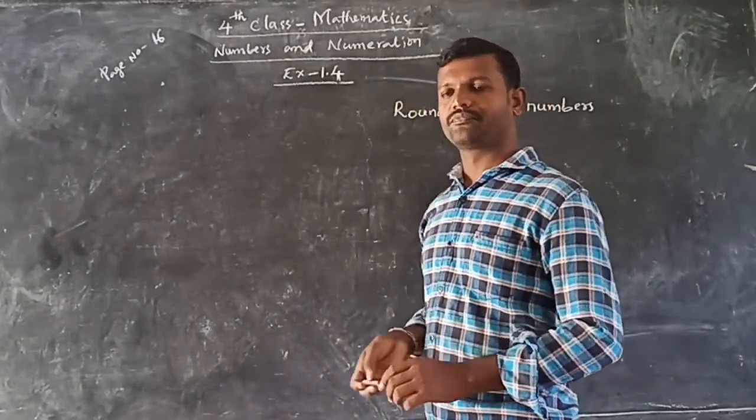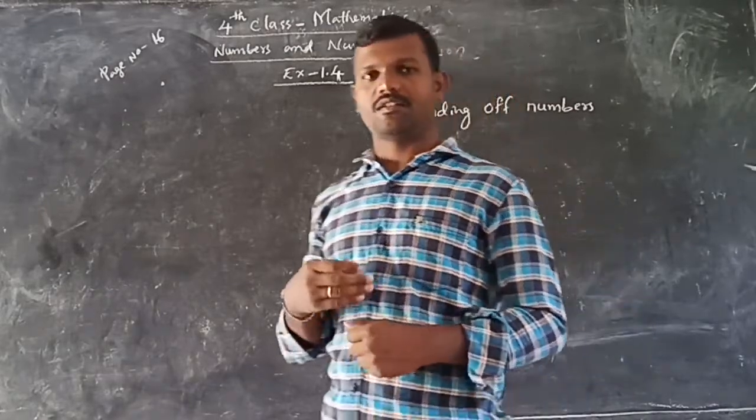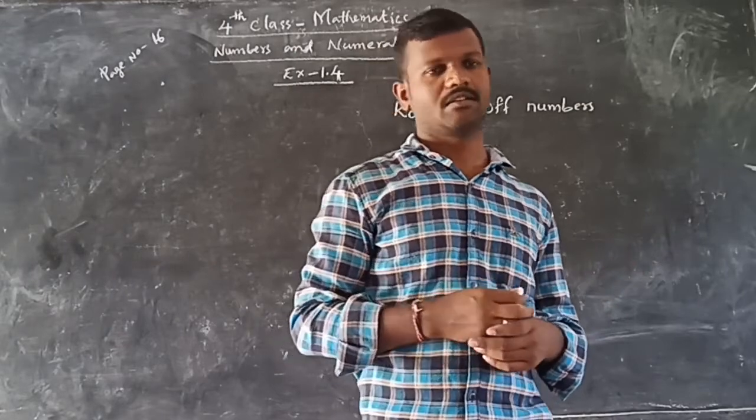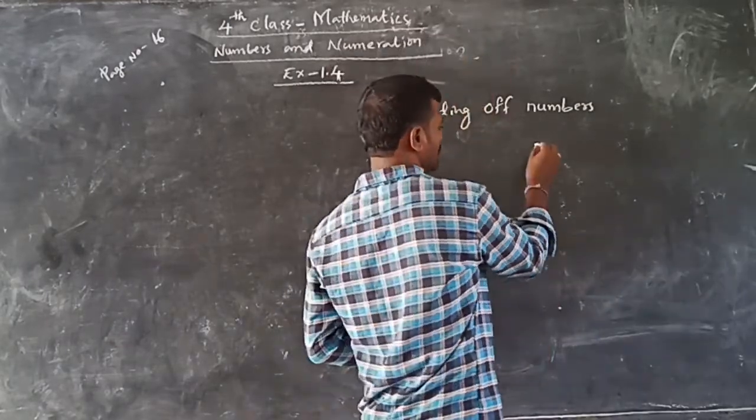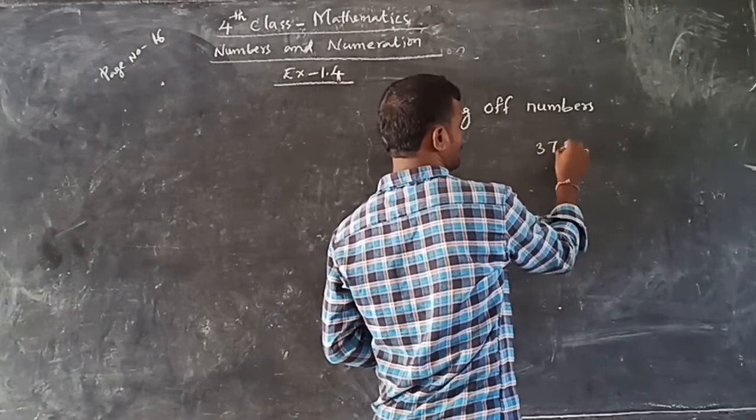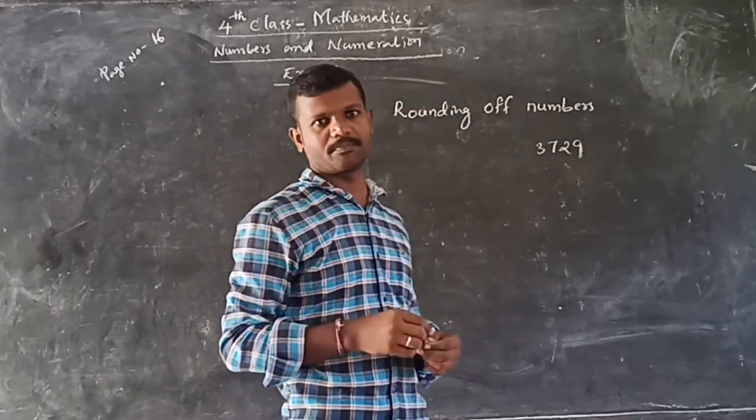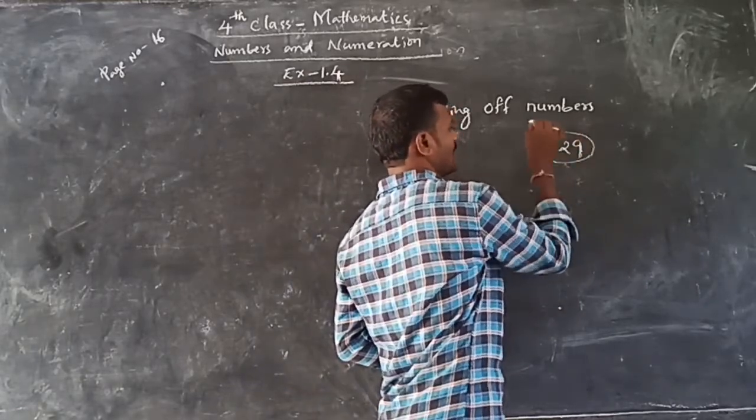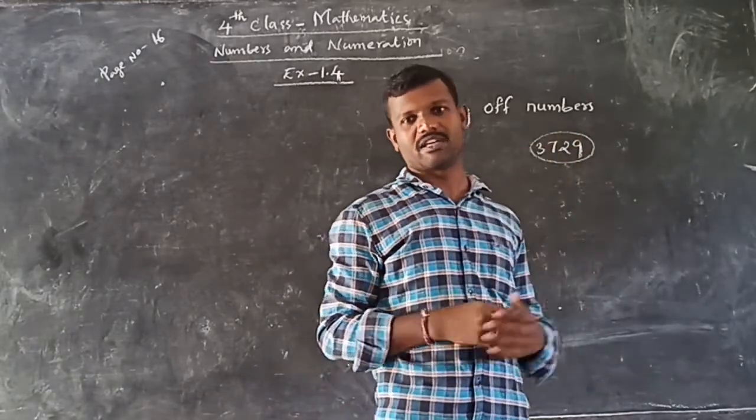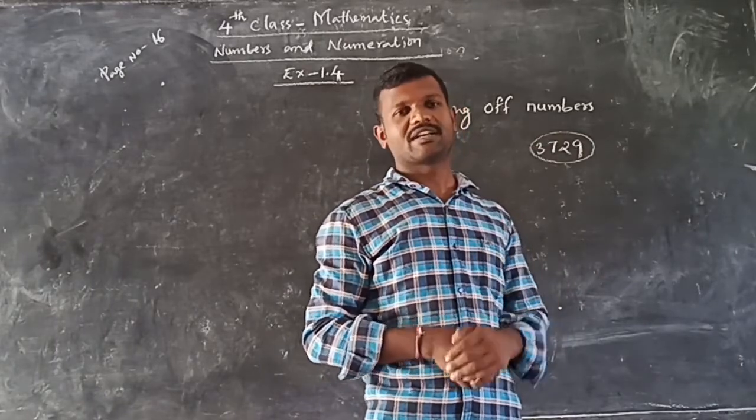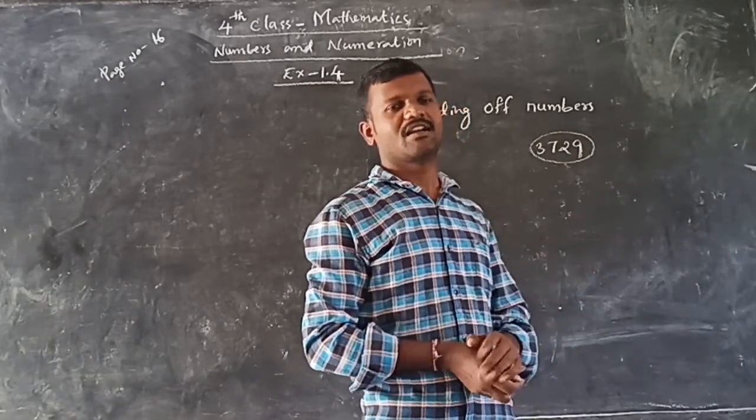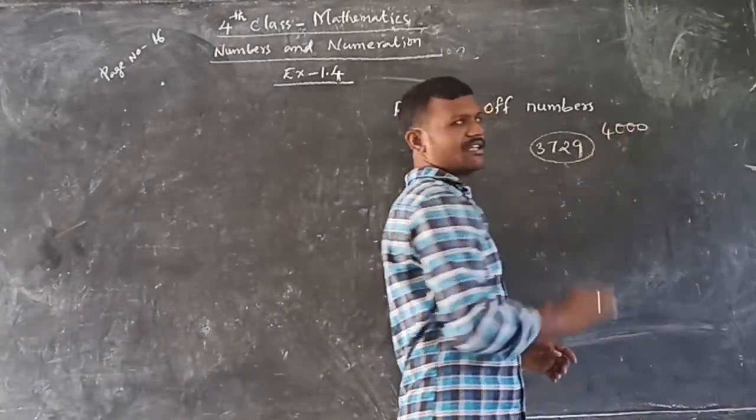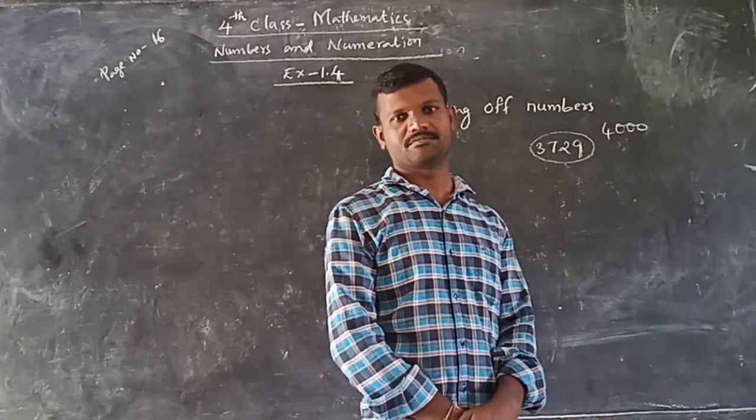For example, if at a function or any occasion some members attended there. How many members attended? 3729 members attended that function. So this is a difficult number to pronounce or to say. That's why, when we say how many members attended, we say approximately some members. How many members? 4000 members attended the party. In that way we say it.